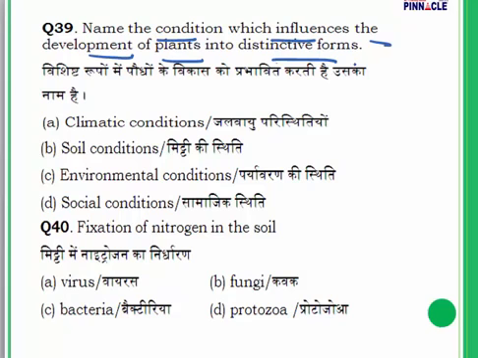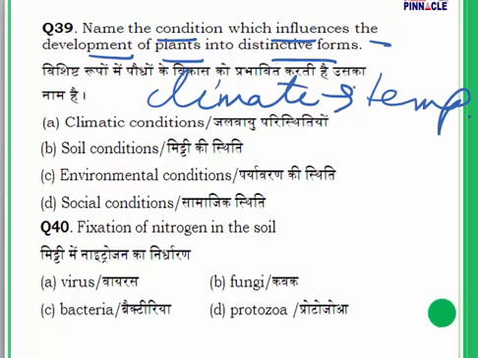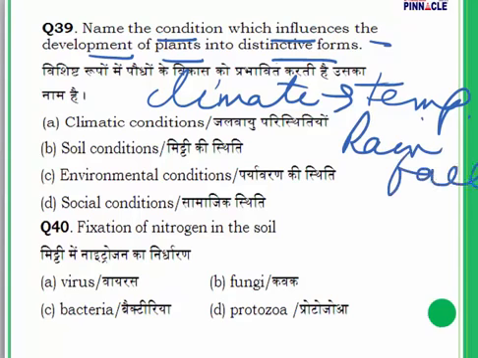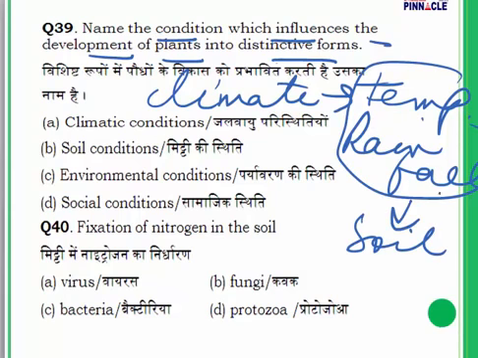Question number 39. The climatic conditions of a place play a very important role in determining what kind of plants grow there. And what do we mean by climatic conditions? By climatic conditions, we mean the temperature of the place, and the rainfall, the amount of rainfall which is there. These two are very important. And then this temperature and rainfall will determine the kind of soil that is going to be there. So the most important are the climatic conditions.